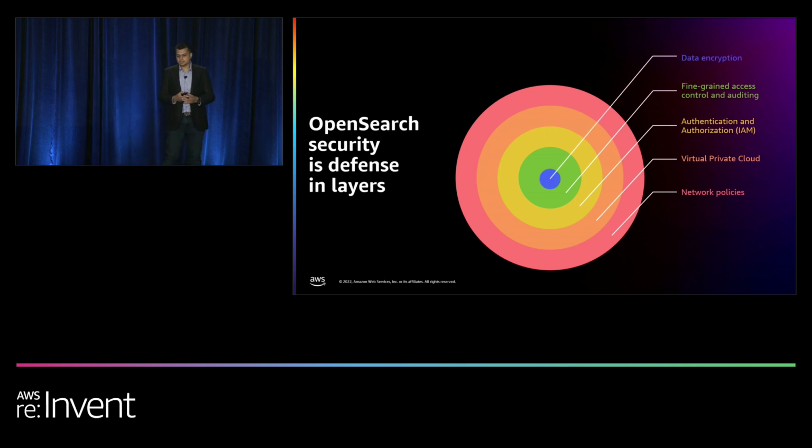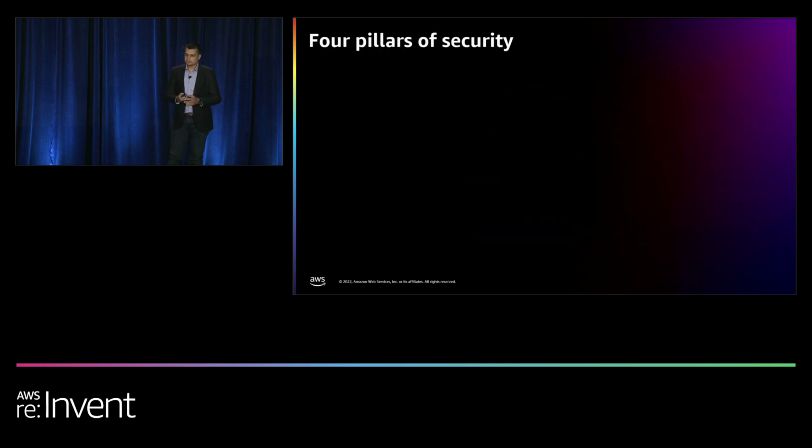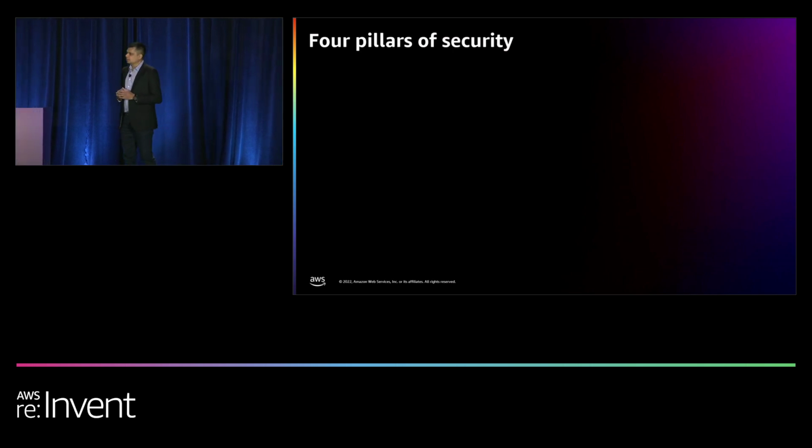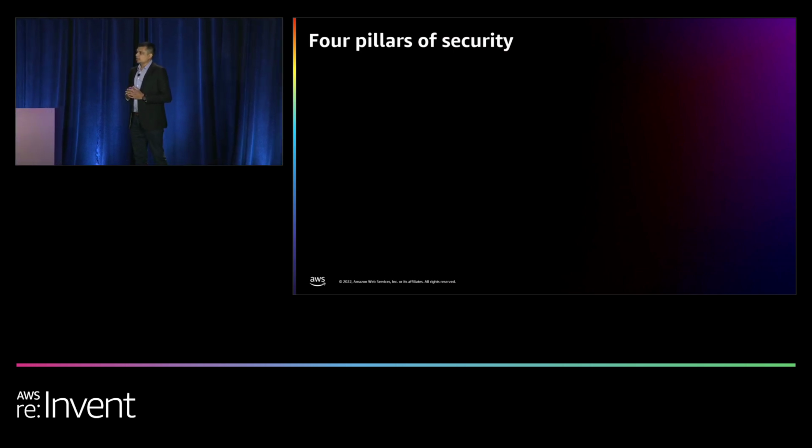And the last one is data encryption. You have all these security capabilities, but if you want a good security posture, it's very important to protect your data and keep it secure with strong encryption keys. So these are the 5 layers of security with OpenSearch. But the 5 layers are important, and let's look now at the 4 foundational pillars of security with OpenSearch.